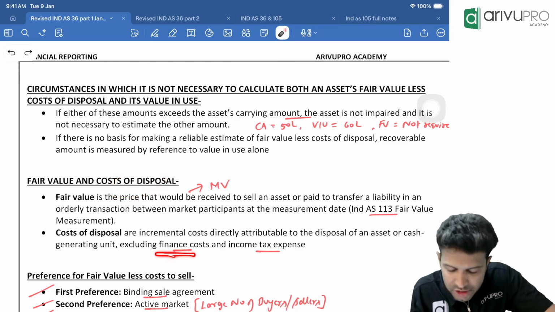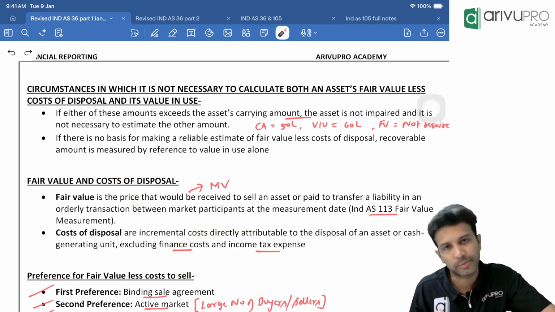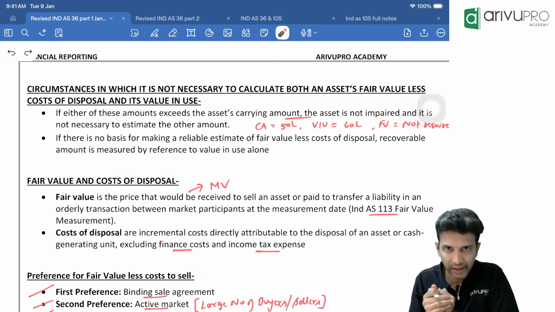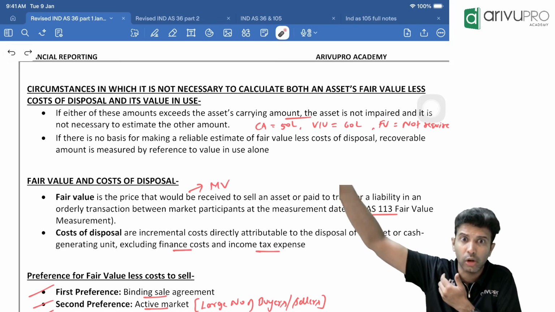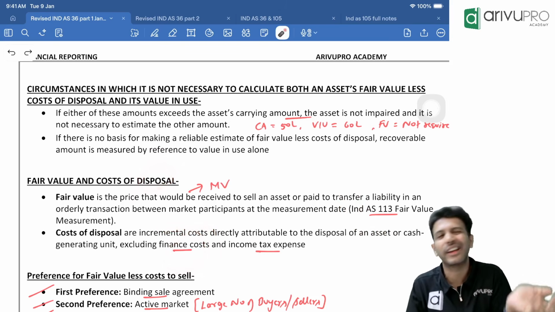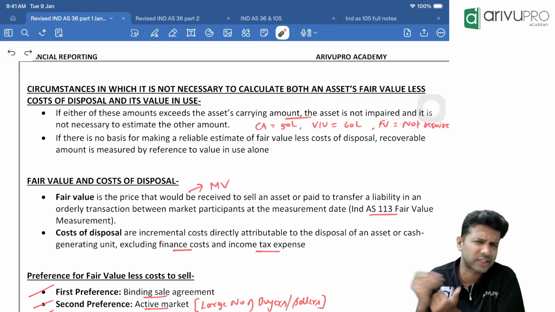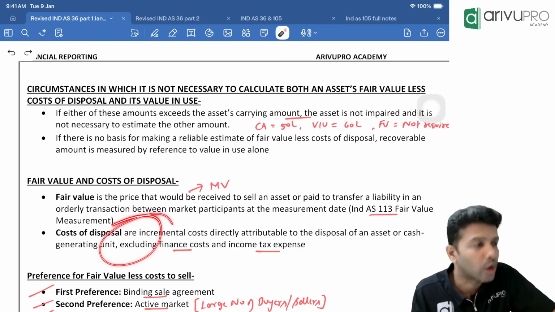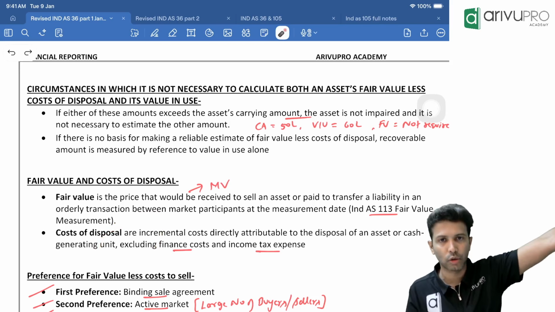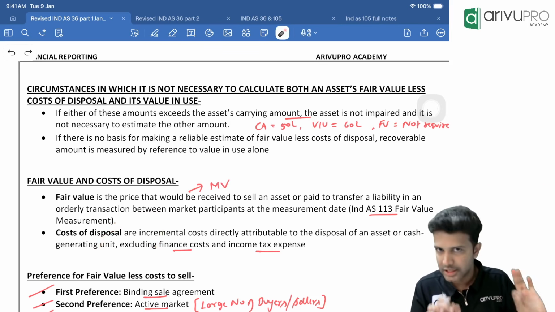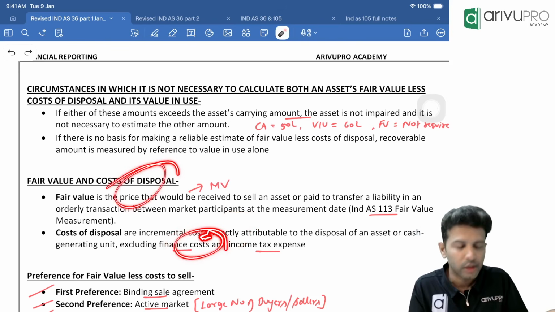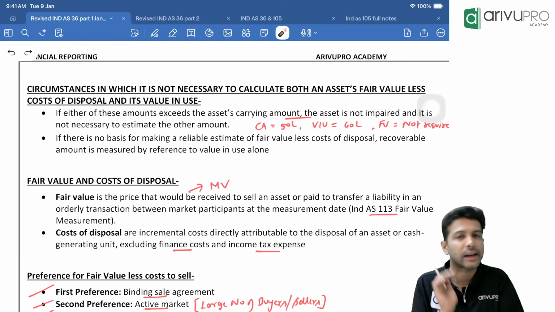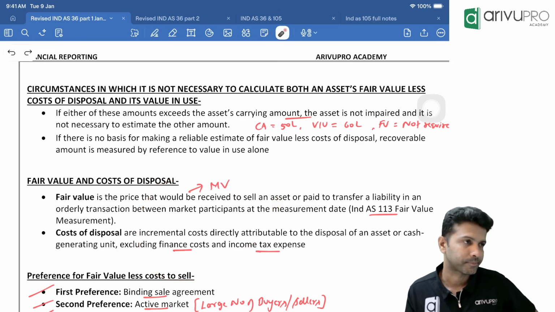And if you have any finance cost, it is not considered as a selling expense. Like if you have taken a loan on a building, and now if you want to sell the building, on that loan you might be paying some interest. That interest is not considered as a selling expense. Obviously, interest is not your selling expense. Correct? So that's what they're trying to call out over here. Selling expense will exclude your income tax provisions and your finance cost, if any. So by chance, if they give you finance cost, it should not be considered for the fair value less cost to sell calculation. That's all this para is trying to say.